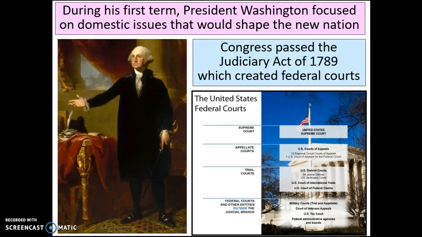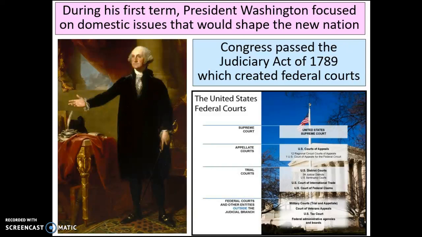So, as Washington is dealing with all of the things that happen with a new government being created and running into these domestic issues, one of the first bills that is going to come across Washington's desk and that he's going to sign is going to be the Judiciary Act of 1789. Now, this act is significant for mainly 2 things. First off, it's one of the first acts that are passed by Congress. And what this does, secondly, is that it is going to create the federal court system.